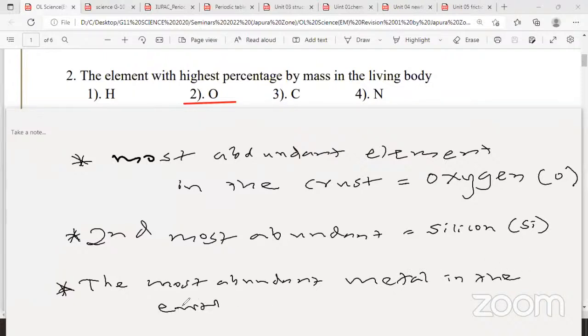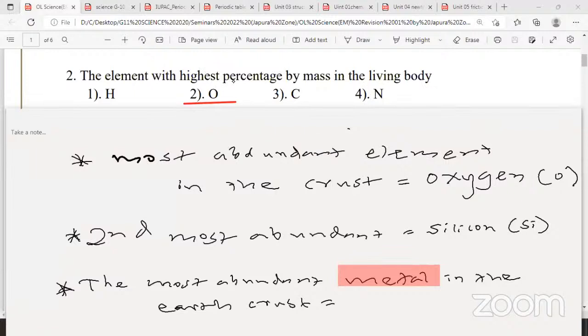If you know the answer, you can raise the hand. Most abundant metal in the earth crust. That is one of the most widely used metals in our day-to-day life. Situka Devmin? That is aluminium. What is the most abundant metal in the earth crust?